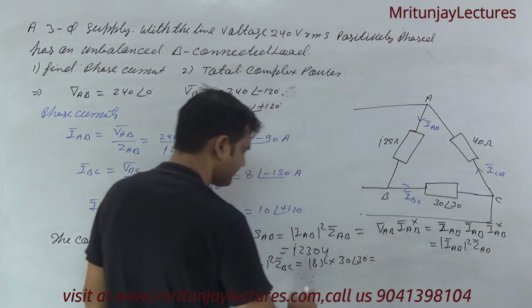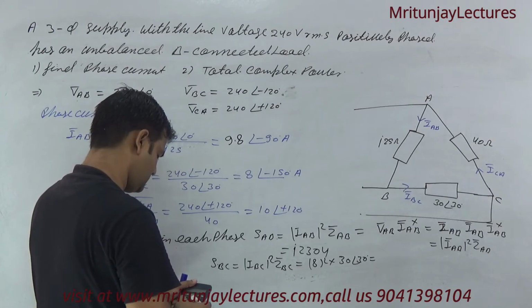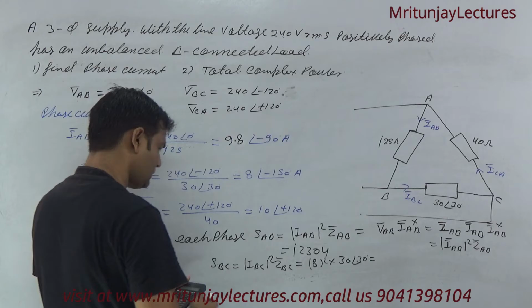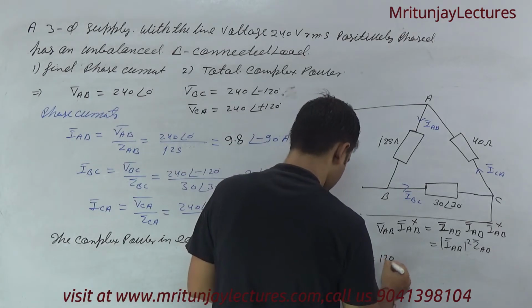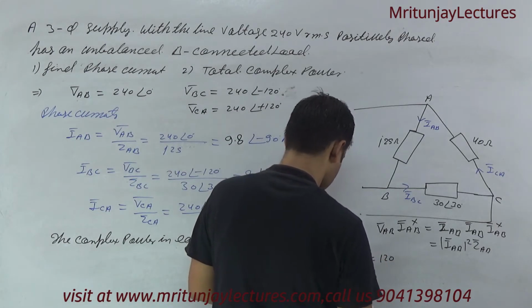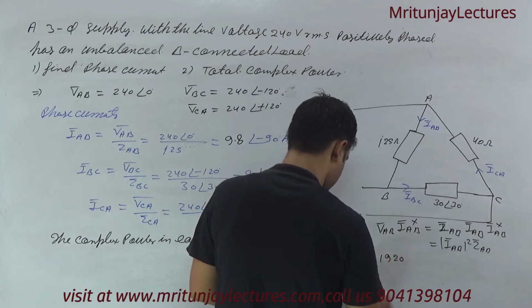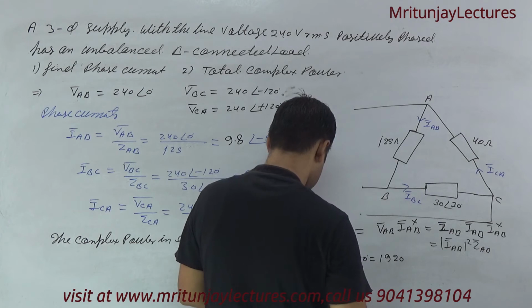So we got 64 into 30, 1920 at the angle 30 degree.